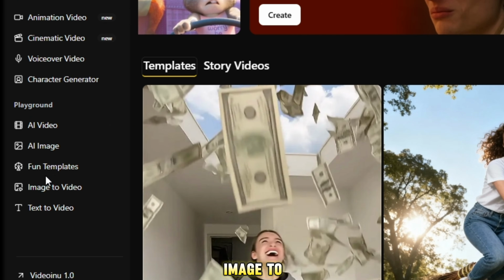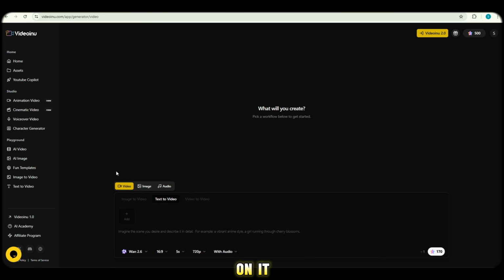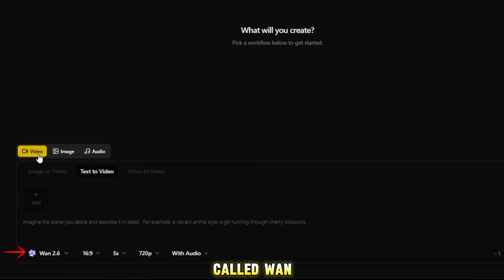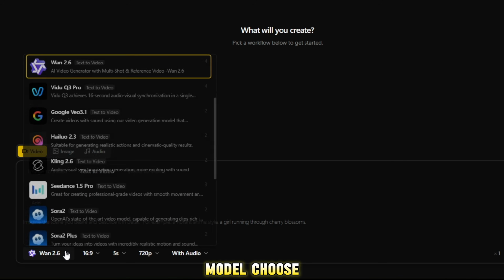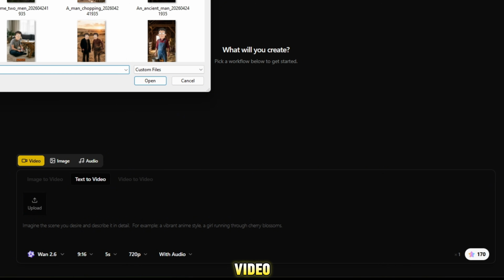Instead of using the image to video option, go to the AI video section under Playground and click on it. After clicking, you'll see an option called WAN 2.6. Select that model. Choose your ratio, and I'll set it to 5 seconds at 720p with audio. As you can see, it costs around 170 credits per video.